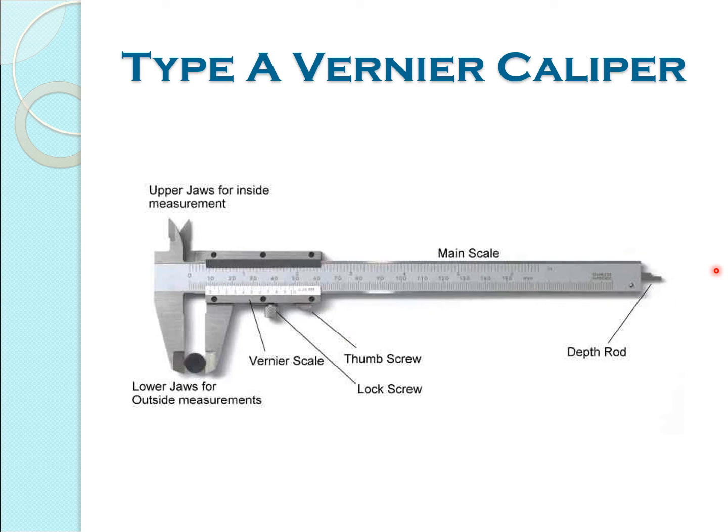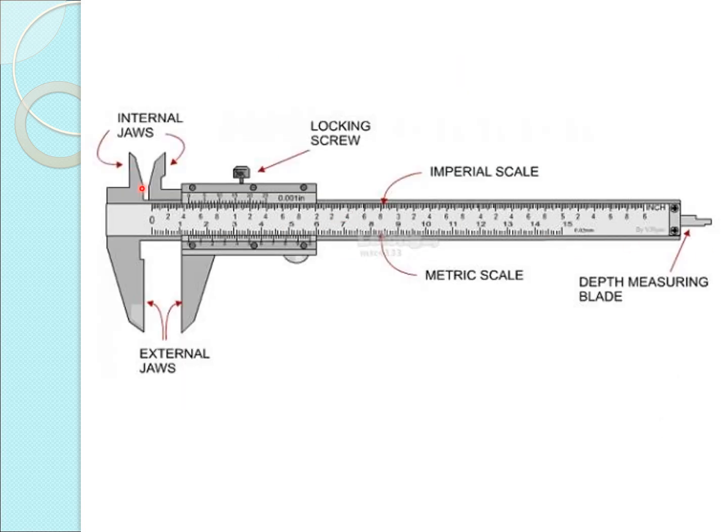They will use it in all industries, tool rooms and educational institutions for measuring various thickness or length of the objects. So here they have given clearly internal jaws, external jaws, locking screw. Here in the top side of the main scale they have given inches. Here on the bottom side we can get it in mm. This is our metric scale. This is called the depth measuring blade.